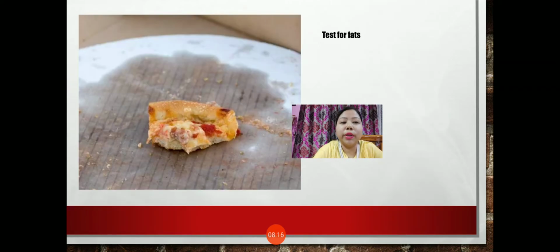Now next, how can we test the presence of fats in food substances? So to test the presence of fats, we need to take paper and then maybe we can wrap the cooked food in that paper, or if you are taking some nuts, you can crush the nut or the food on the paper, and then after that you leave it for some time. So when you leave it for some time, you will find some oily patches on the paper. So the paper will turn translucent. This shows that the food item contains fats. So in this way we can test whether the food item contains starch, protein or fats.